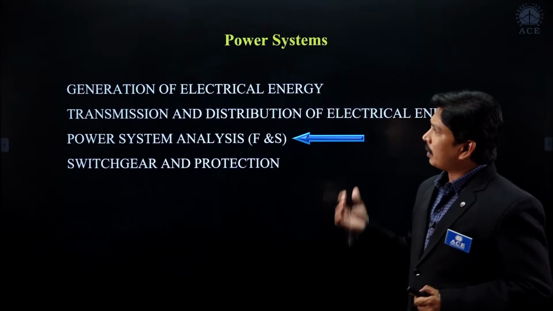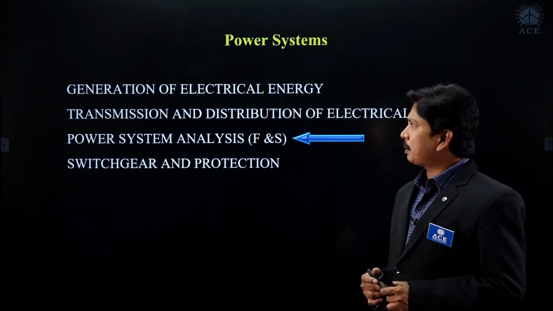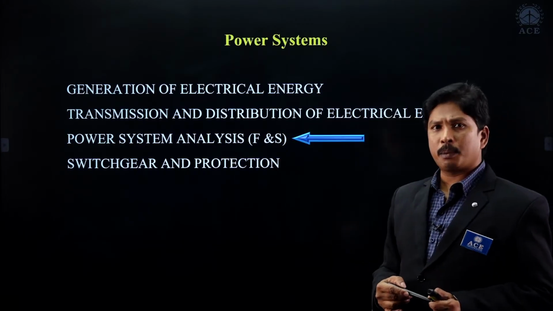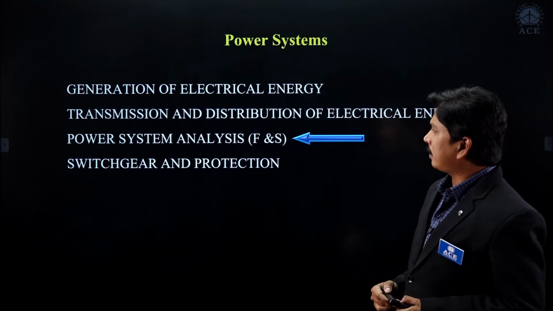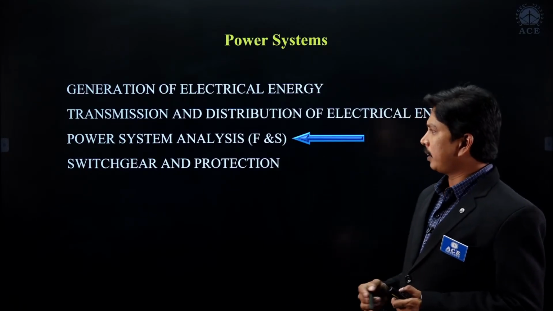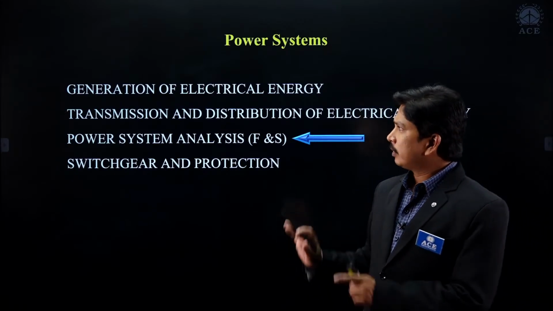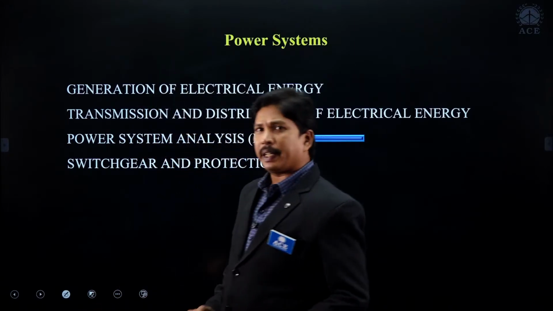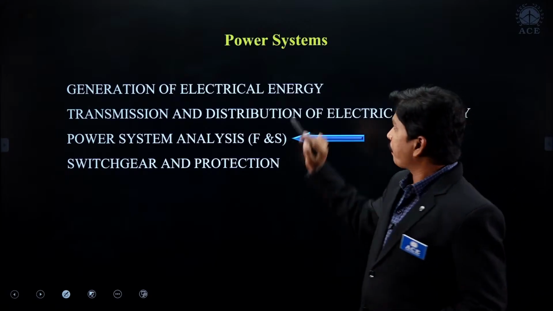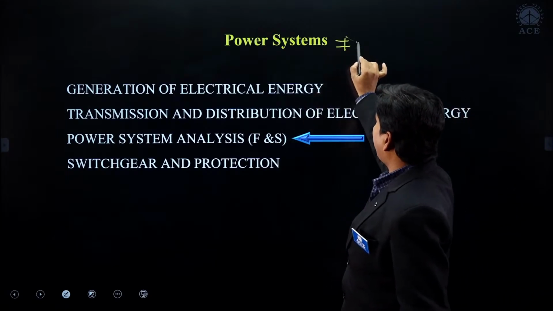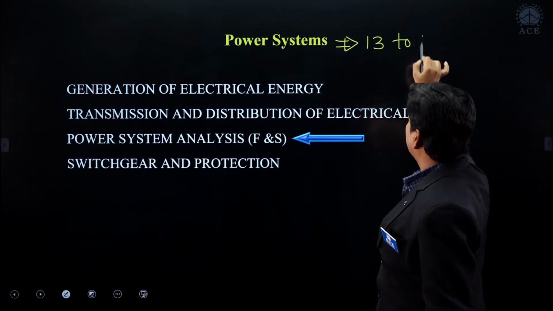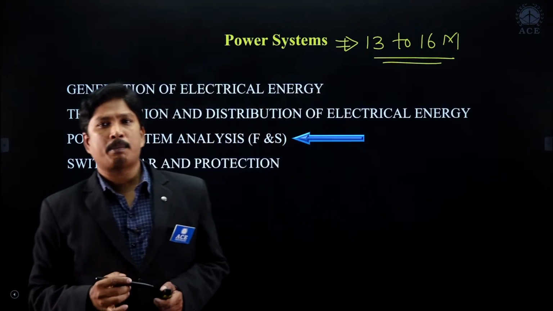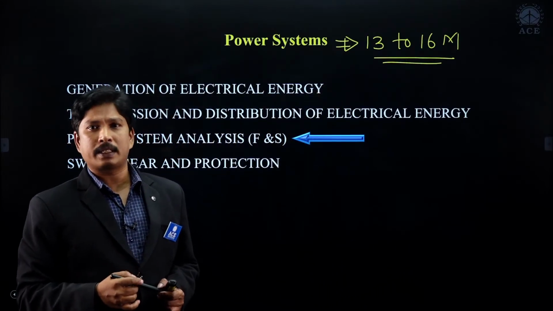And coming to the syllabus of power systems, it is the entire syllabus of power system. Here, the generation of electrical energy is there, transmission and distribution of electrical energy, and power system analysis. So you can call it as faults and stability and load flow analysis, and switchgear and protection. So this is the entire syllabus of the power system. In this, approximately we can expect 13 to 16 marks, right? A minimum of 13 and a maximum of 16 we can expect in entire power system.